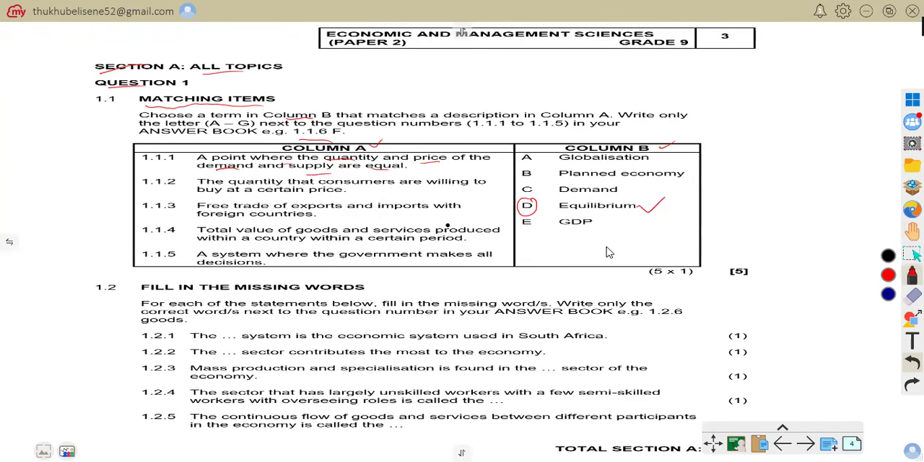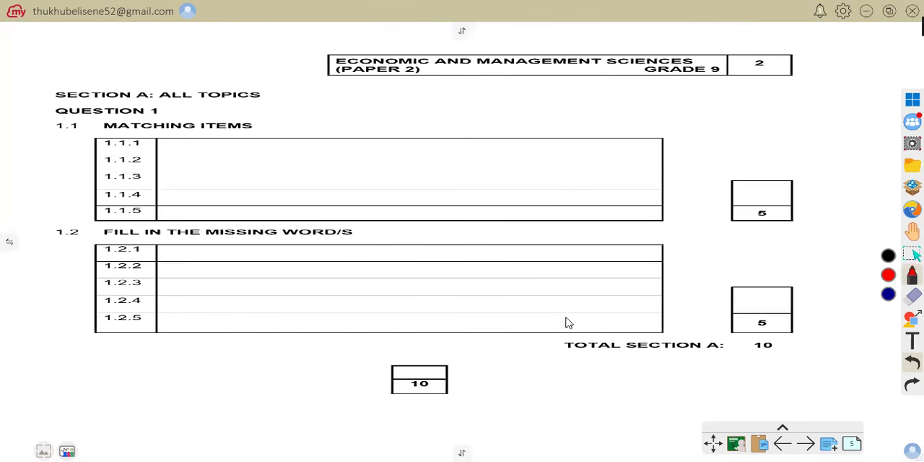Equilibrium is the point where demand and supply are equal. At this point, the quantity consumers want to buy is the same as the quantity producers want to sell. That point, we call the equilibrium point. So the correct answer is D. Now we write it in our answer book: 1.1.1 is D.